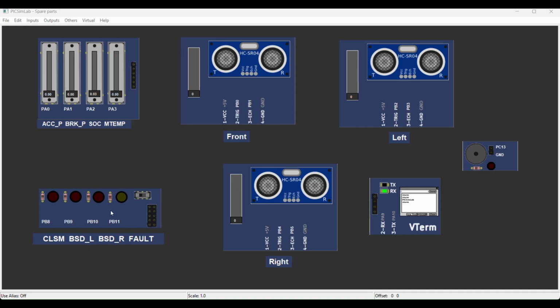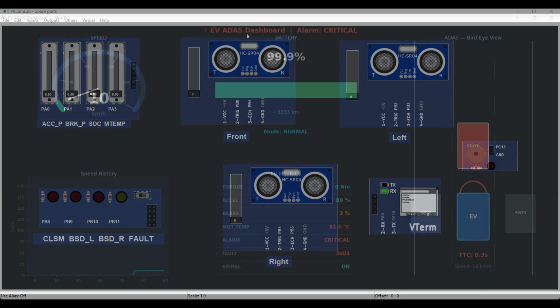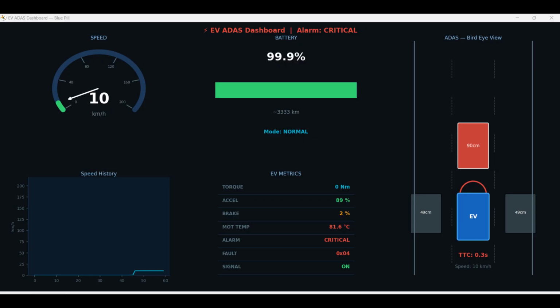The third component is LED. The first LED is the collision warning LED, the second is for the left blind spot, the third is for the right blind spot, and the fourth LED is for fault. And here we are using a virtual terminal. The virtual terminal displays all transmitted UART data for debugging purposes, and the buzzer gives an audible alert whenever a critical condition occurs. Now, let us see what our Python dashboard contains.